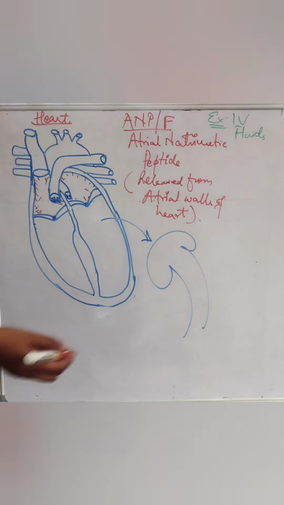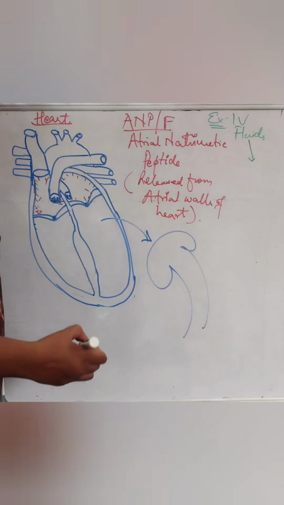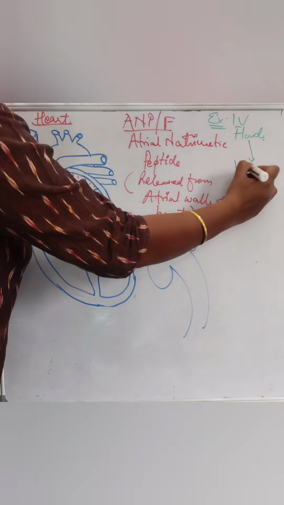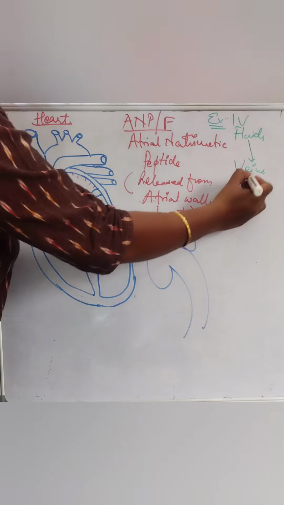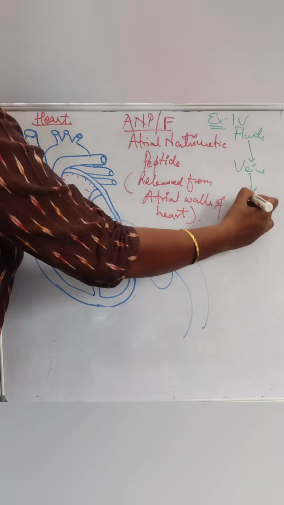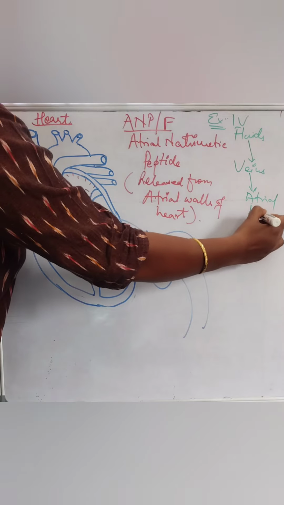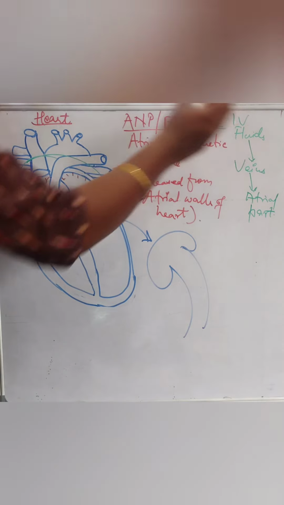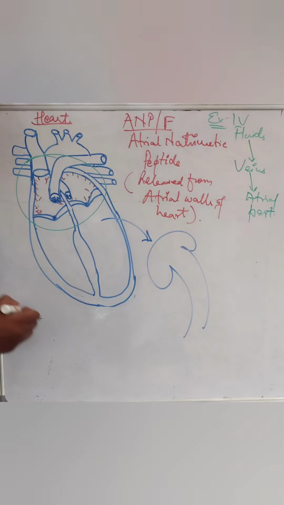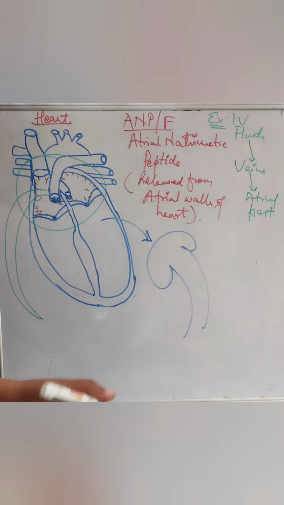When the body is getting too much fluid, what is going to happen? Ultimately, the fluid travels through the veins of the body, through the superior and inferior vena cava, and enters the atrial part of the heart, the atrium.